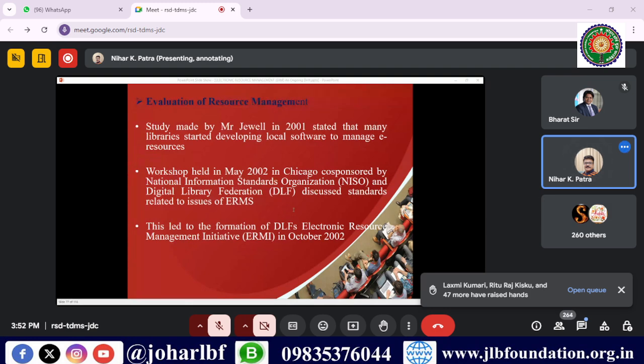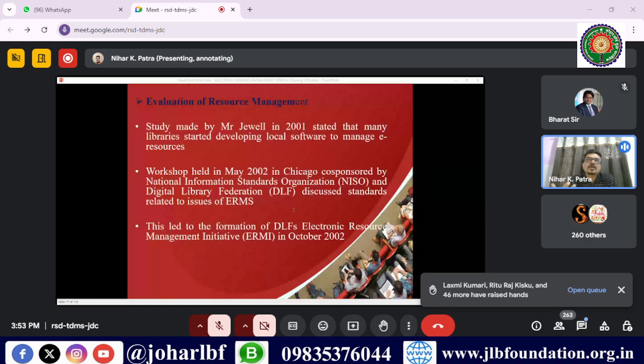e-resources that the libraries normally acquire. When we get a lot of e-resources, we find challenges in managing those e-resources in the libraries.